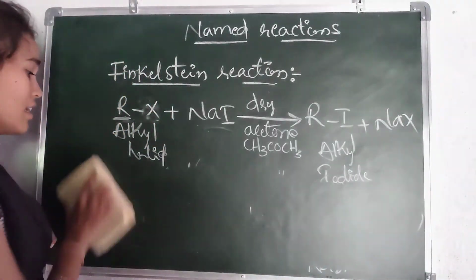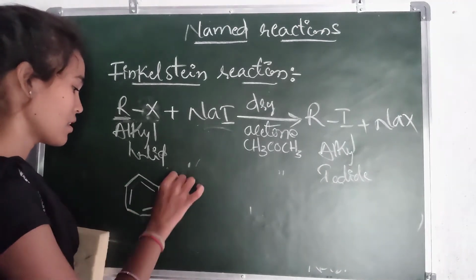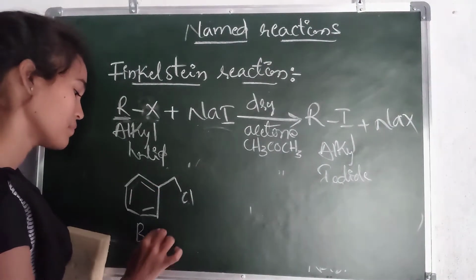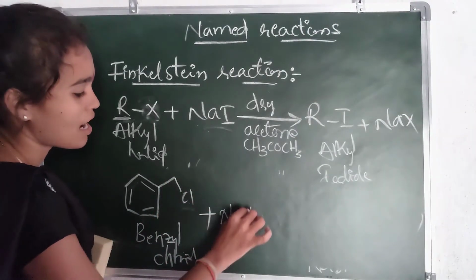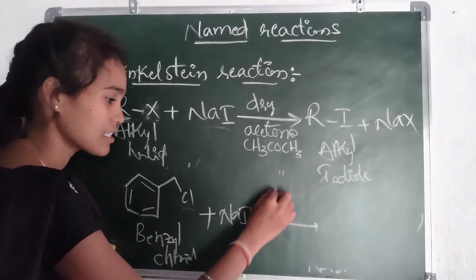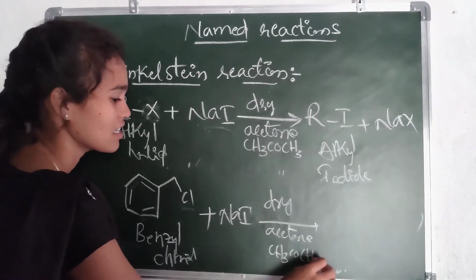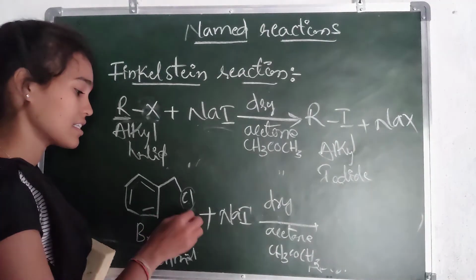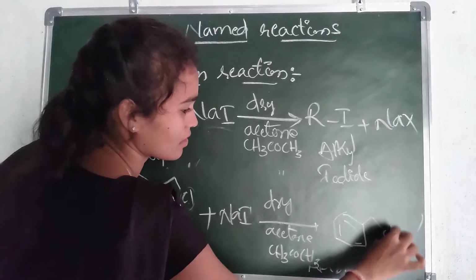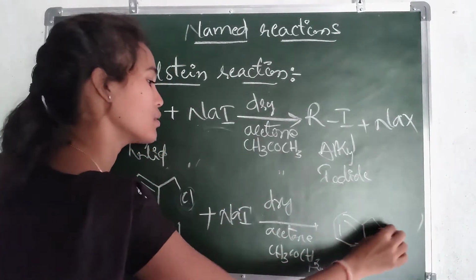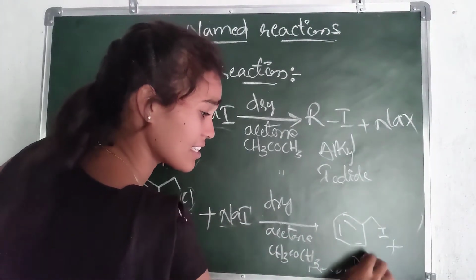If we take benzyl chloride, the chlorine group reacts with sodium iodide in the presence of dry acetone, CH3COCH3, and the product is the alkyl group with iodine, with NaCl left over.